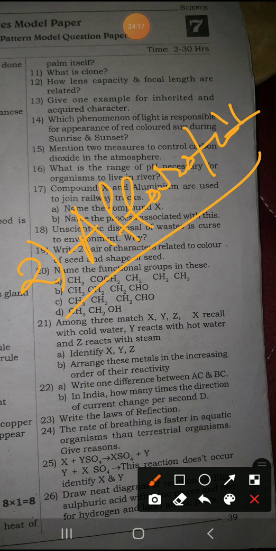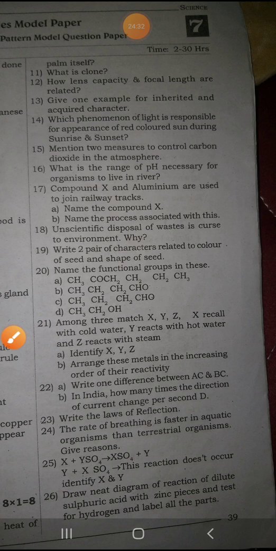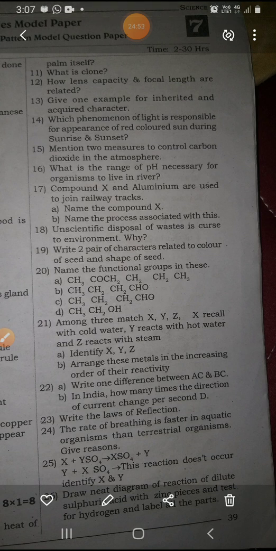The first point is limited use of fossil fuels, and the second point is afforestation. I repeat: the first point is limited use of fossil fuels, and the second point is afforestation. By these two very important points, we can control the exhaust of carbon into the atmosphere. Afforestation means growing the plants.